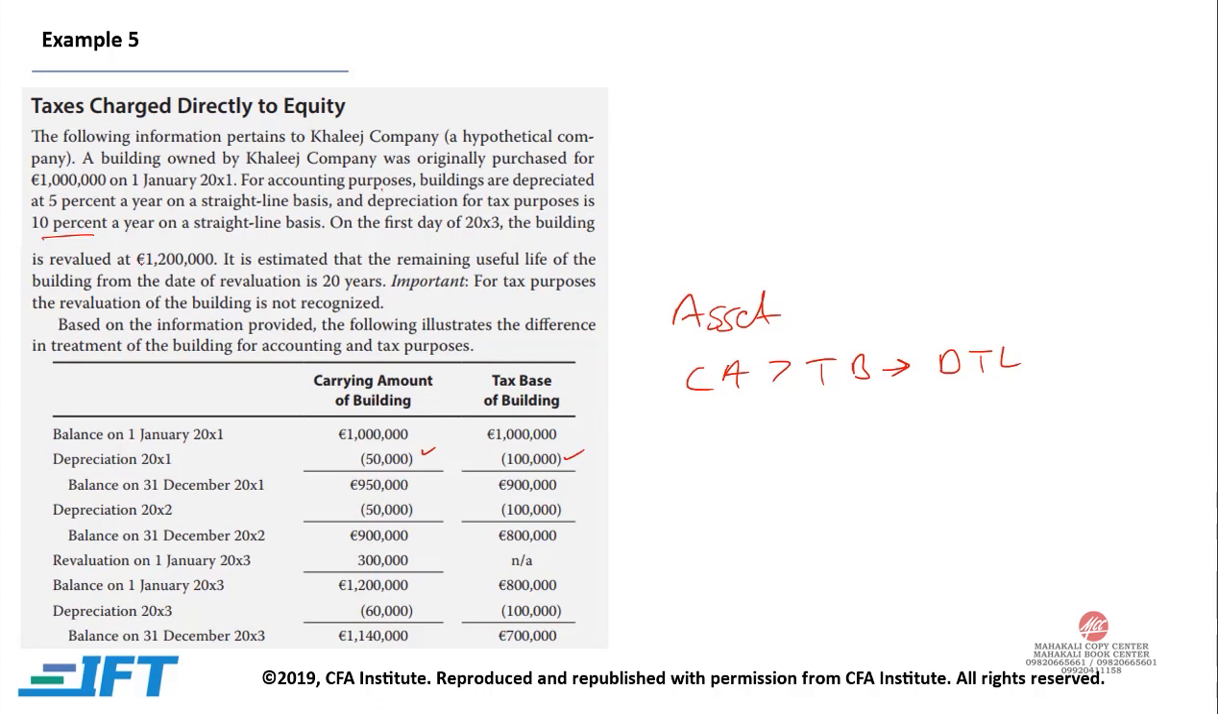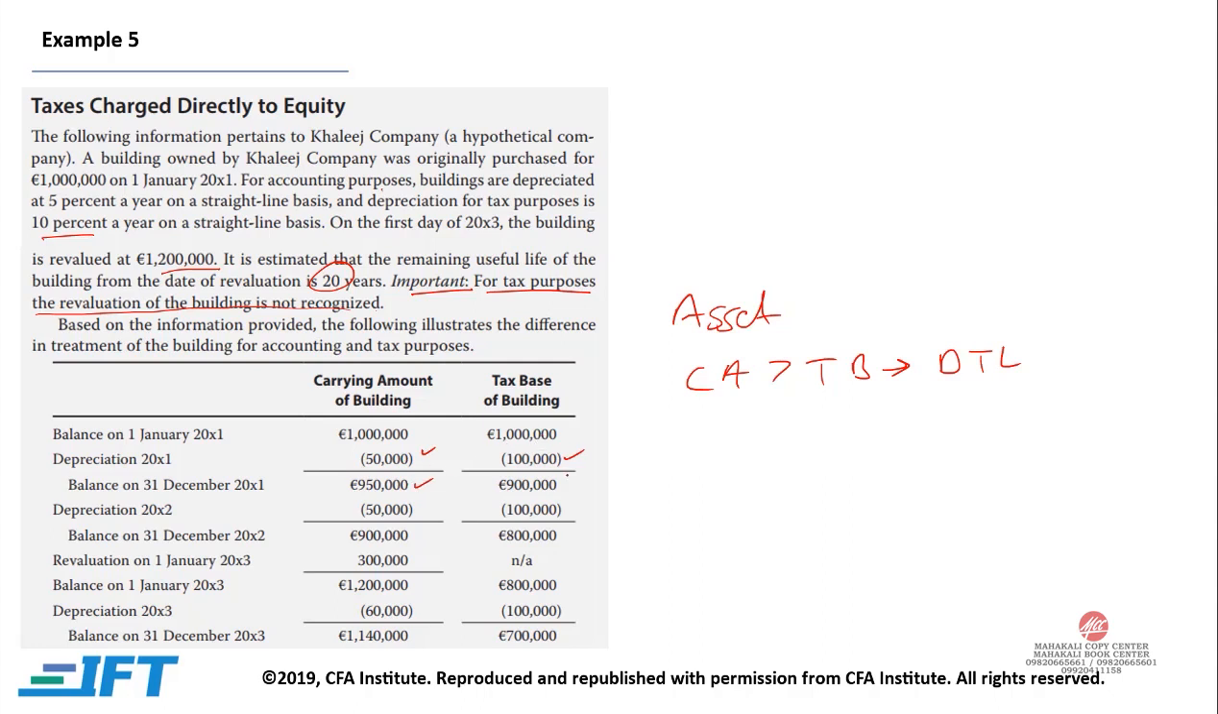The building is revalued at 1.2 million. It is estimated that the remaining useful life of the building from the date of revaluation is 20 years. Now the important part is, for tax purposes, the revaluation of the building is not recognized. Very important point. Based on the information provided, the following illustrates the difference in treatment of the building for accounting and tax purposes. Now, initially the depreciation is 50,000 in accounting books, and for tax books it's 100,000.